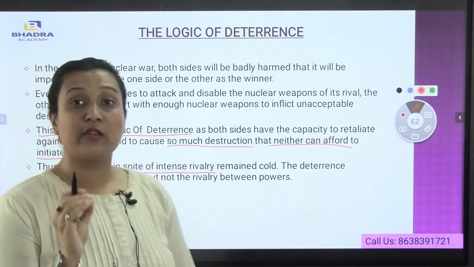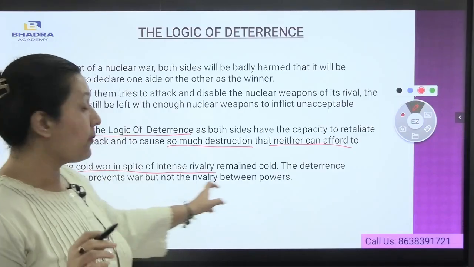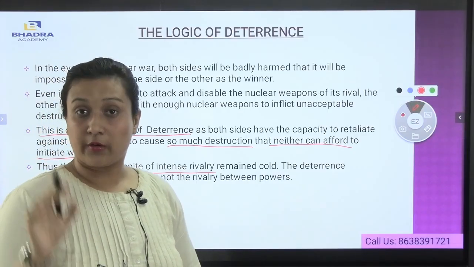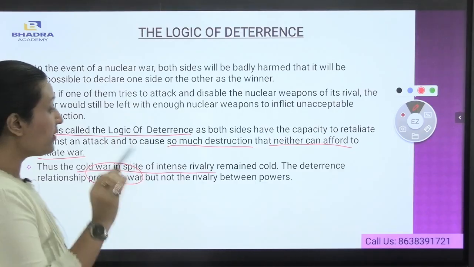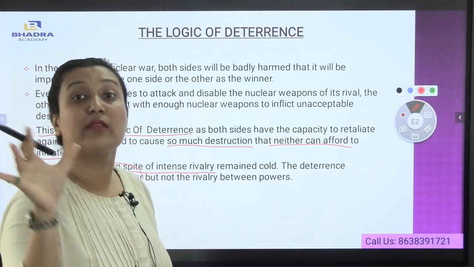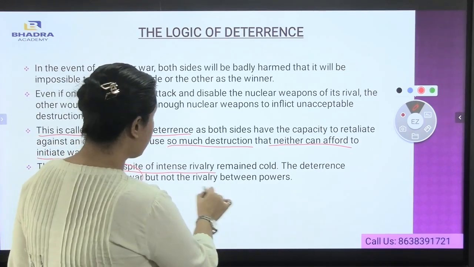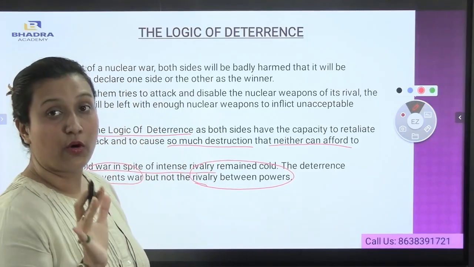The deterrence relationship prevents war, but not rivalry between powers. Here, the war is actually prevented, but the rivalry between both the superpowers, or you can say both the countries, is still there. So this is the law of deterrence.